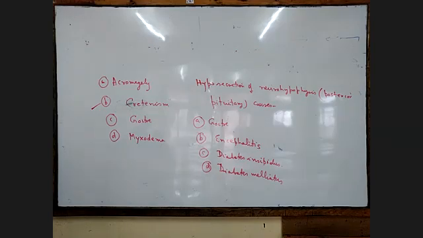Diabetes mellitus is due to deficiency of insulin. Insipidus is due to deficiency of vasopressin or ADH. So the posterior pituitary, neurohypophysis, secretes the hormone vasopressin or antidiuretic hormone, ADH.